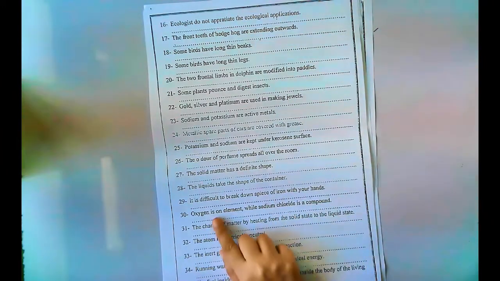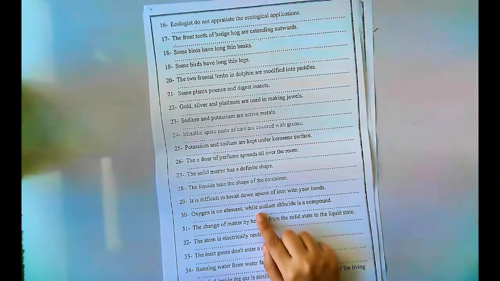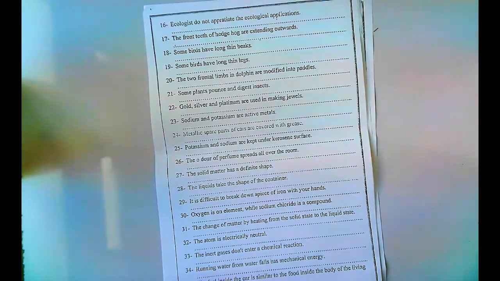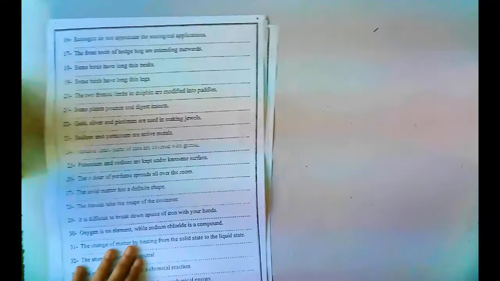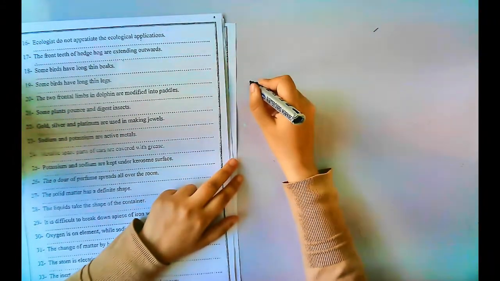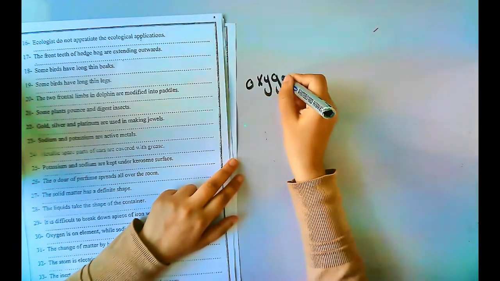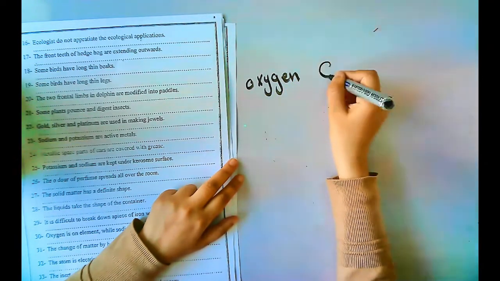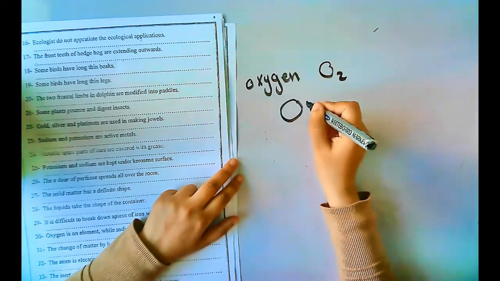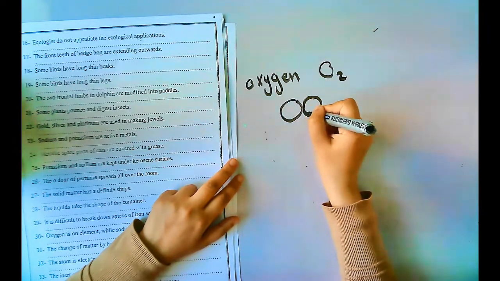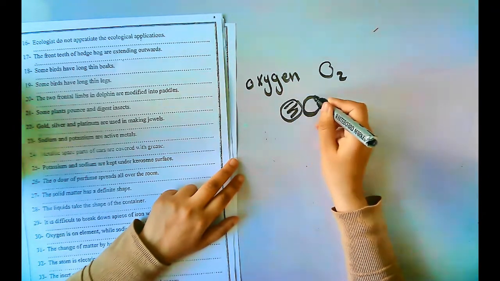Number 30, oxygen is an element while sodium chloride is a compound, because oxygen is formed of two similar atoms, O2, while sodium chloride is formed of two different atoms. And we know, as we studied before, that oxygen, O2, is composed of two similar atoms. They are two similar oxygen atoms.